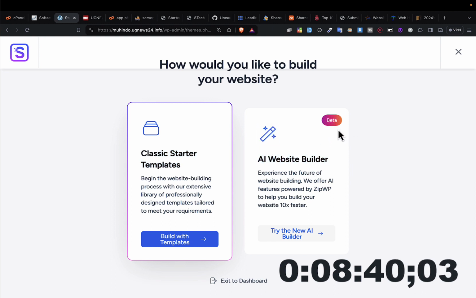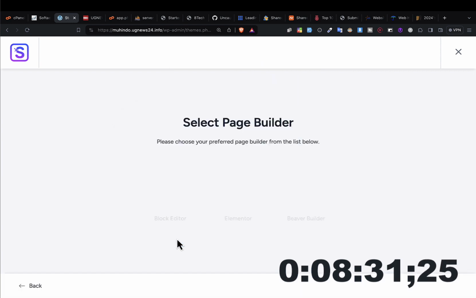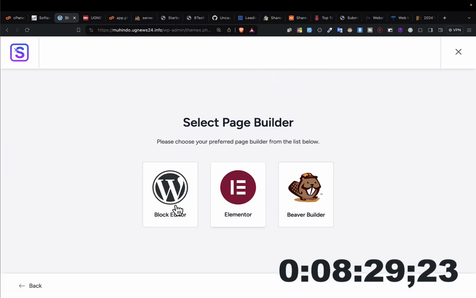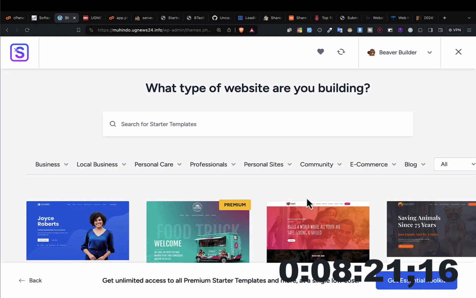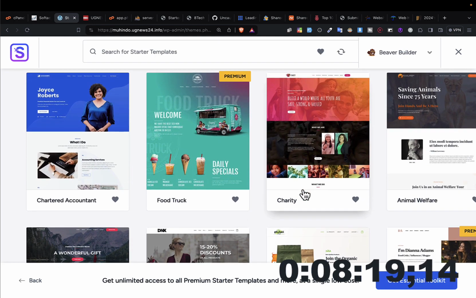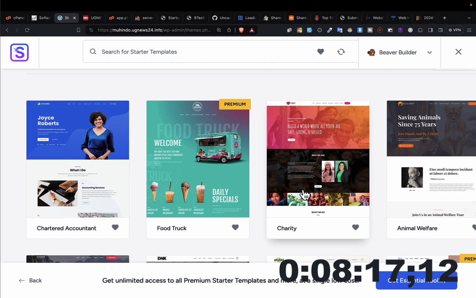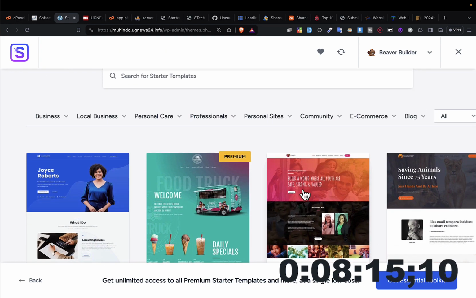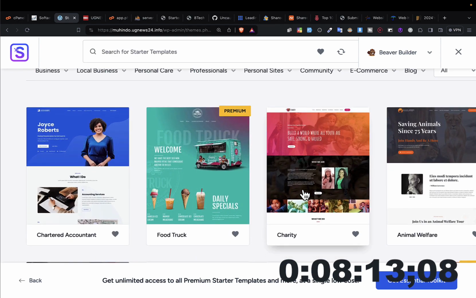You can try it out. You can build your website using AI and it will create the whole website for you. But for me, I'm going to use this classic one. Click on build templates. So I choose the editor that I want to use. I may choose this Beaver Builder, and then after choosing, they'll bring me different samples of templates that are available for free and for paid.